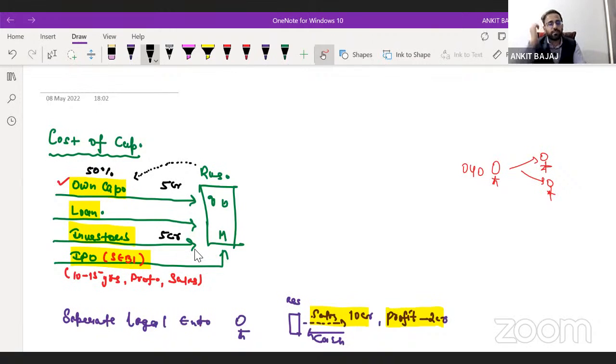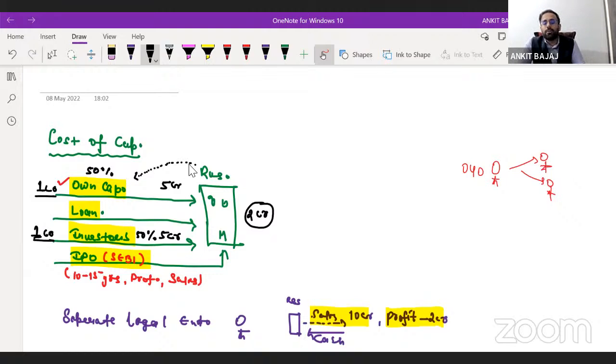Now 50% ownership belongs to whom? 50% ownership belongs to the investor, and 50% belongs to you, right? And if your business is earning a profit of 2 crore rupees, the restaurant will give you 1 crore rupees of profit, because you are a 50% stakeholder, and to the investor your business will give the remaining 1 crore, because he holds 50% of the shares in this restaurant business, right? So this is the process.